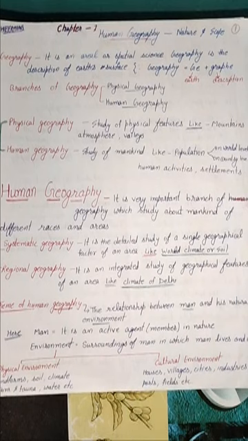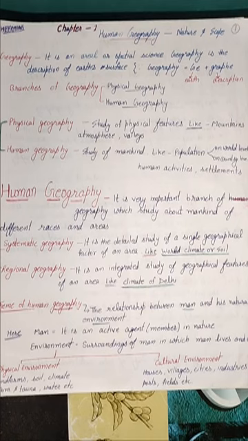Physical environment means all things given by nature, like landforms, which include mountains, plains, coastal areas, soil, different types of soil, climate, flora and fauna, and water.